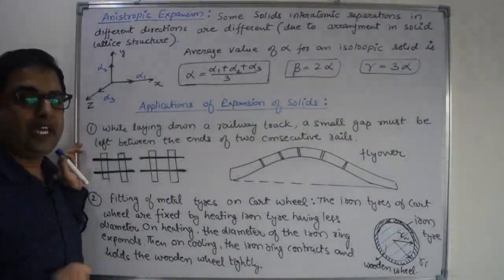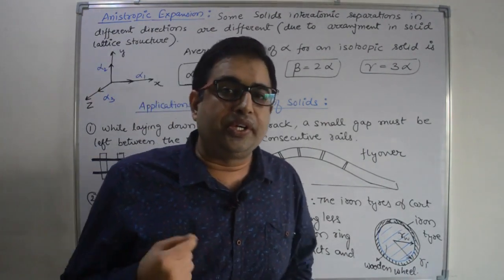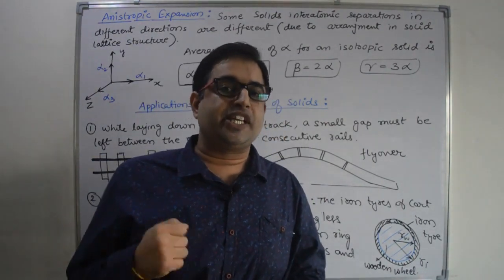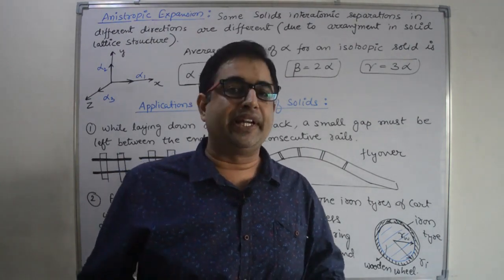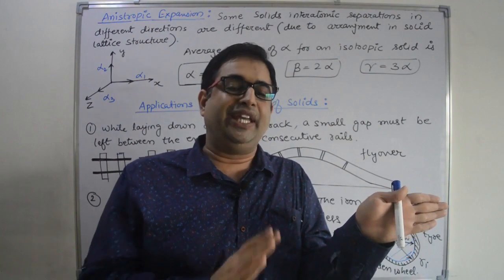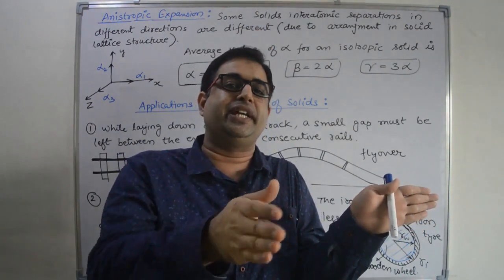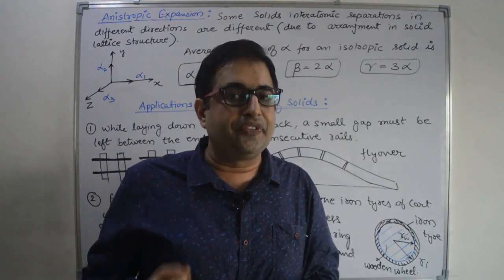Next point is anisotropic expansion of solid. When material is not uniform, then its expansion will be different in different direction. In x direction, it will expand in different way. In y direction, it will expand in different way, and in z direction, it will expand in different way.